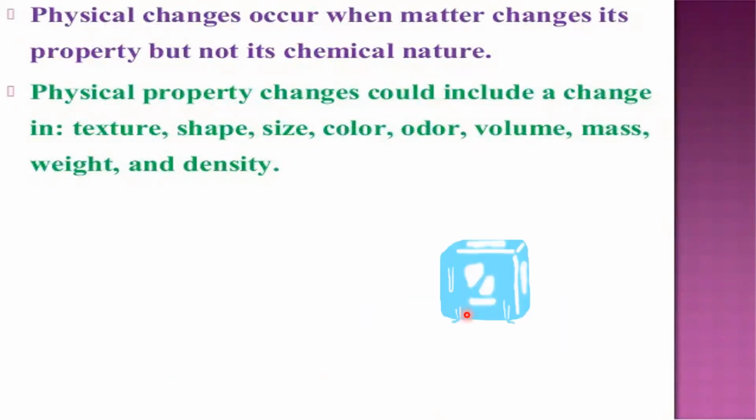For example, if you take an ice cube, when it melts it becomes water by absorption of heat. Again, when you freeze it, it loses its heat and becomes ice again. That means it is reversible. So physical changes occur in the physical properties of matter like texture, shape, size, volume, mass, weight, density, as well as color and odor, and they are reversible.